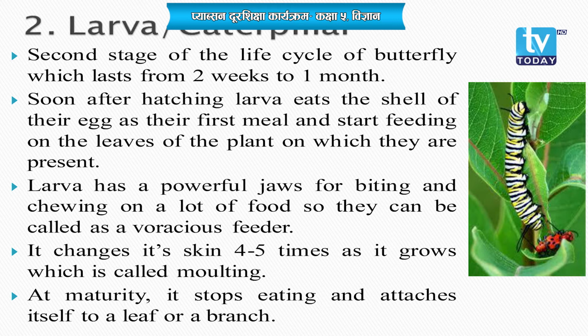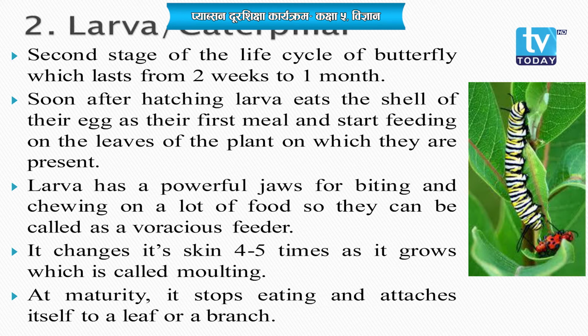And since the eggs hatch out to be a caterpillar, this stage is also called the hatching stage, okay. From the eggs, the caterpillar hatches out, that is, it comes out from the eggs, so it is also called the hatching stage. And soon after hatching, the larva eats the shell of its egg.